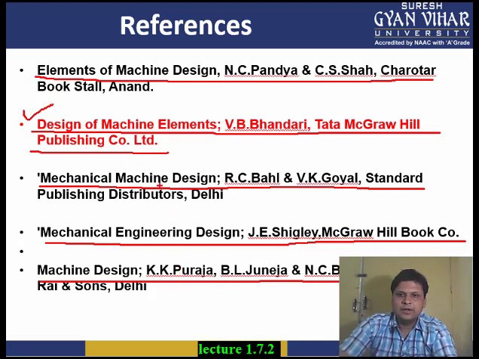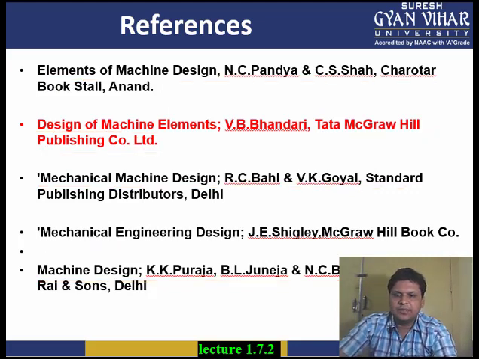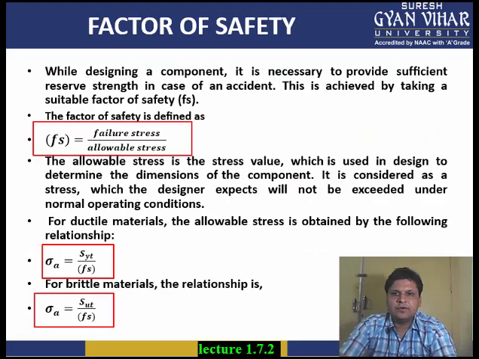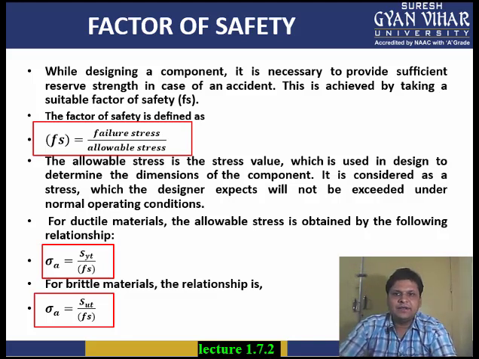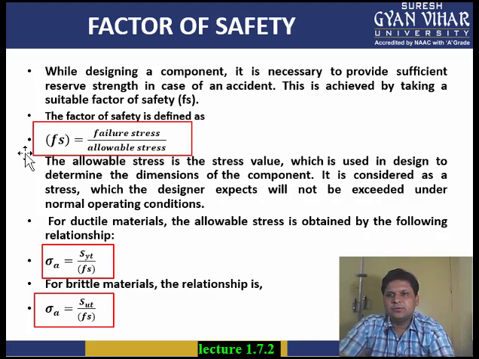So now let's move into the content. First of all, what is factor of safety? While designing a component, it is very necessary to provide sufficient reserve strength in case of an accident.